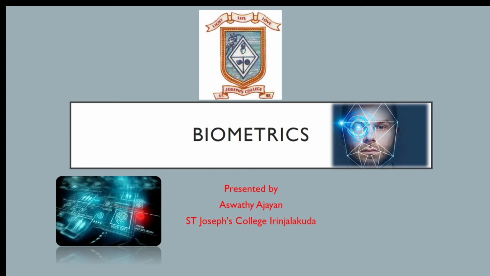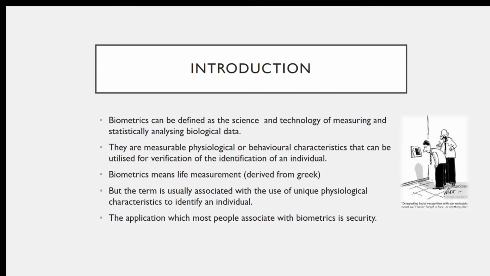For a definition, we can say biometrics is the science of measuring physical and behavioral characteristics that are unique to each individual, and they verify that an individual is who he or she claims to be.